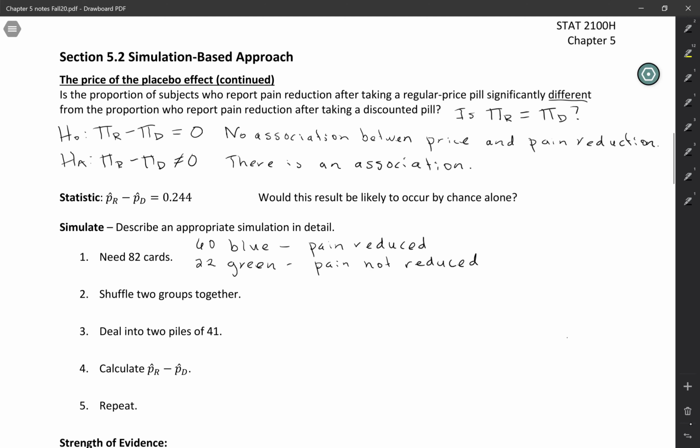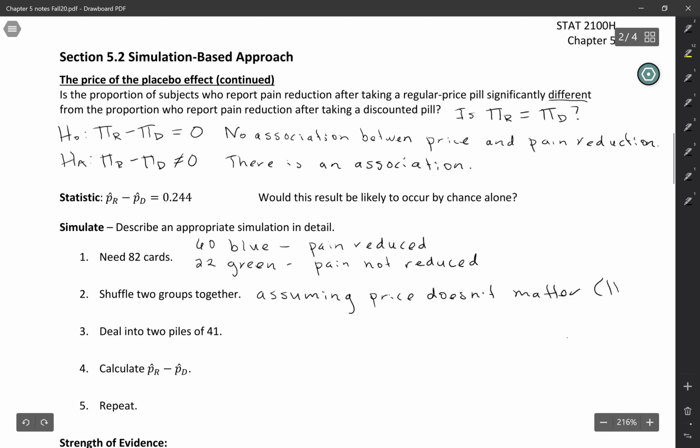Then we're going to shuffle the two groups together. Notice we're only looking at the response here. We're not labeling this based on whether it was a regular price or a discounted price. And the reason for that is because we're assuming in this case that price doesn't matter. So throughout the simulation, we assume that price doesn't matter. In other words, we assume that the null hypothesis is true.